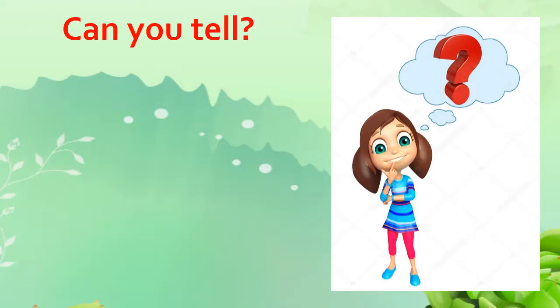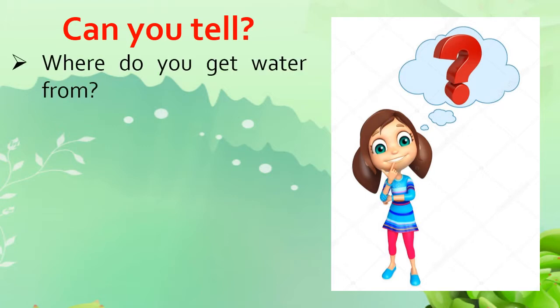Dear friends, today we are going to study the chapter The Earth and its living world. But first, you have to answer these questions. The first question is, where do you get water from?